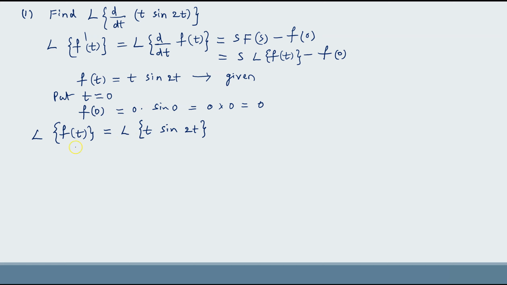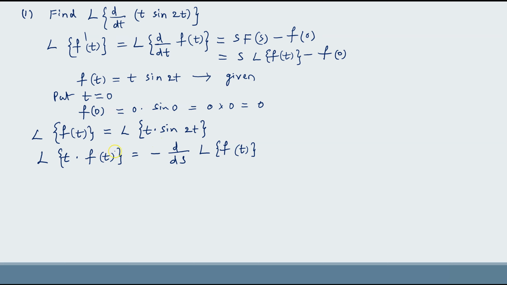Now Laplace transform of f of t equal to Laplace transform of t into sin 2t. Here again we have to apply one more property, that is multiplication by t, because here this is t into sin 2t. That's why we have to apply Laplace transform of t into f of t formula, which is equal to minus of d by ds of L of f of t. Previously f of t was t into sin 2t, but here f of t is only sin 2t.